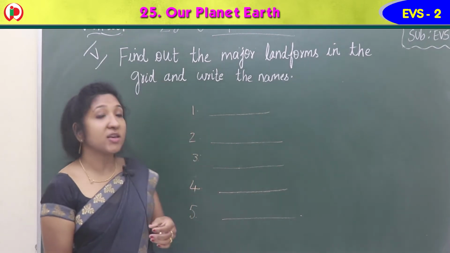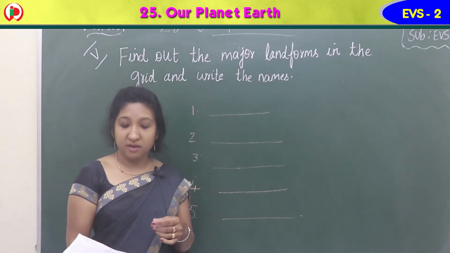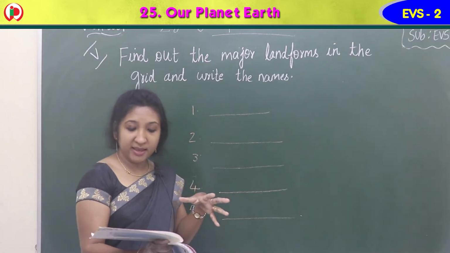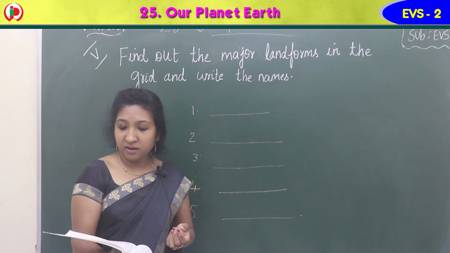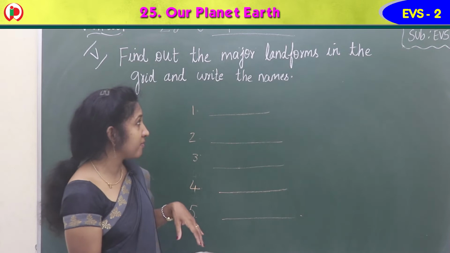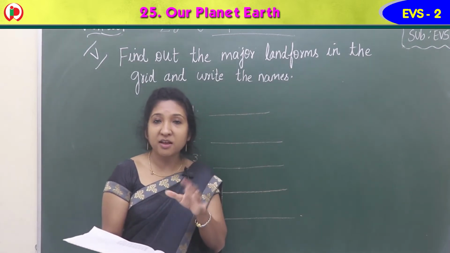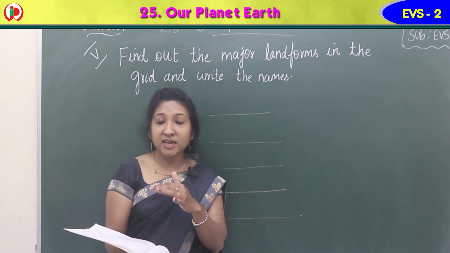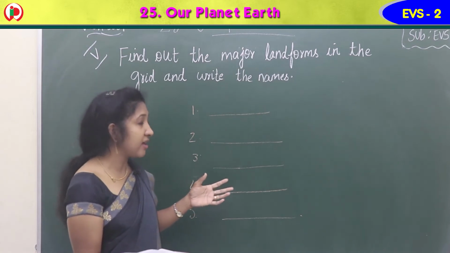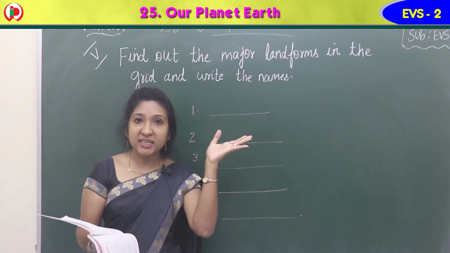So the next exercise, exercise 5. Find out the major landforms in the grid and write the names. So here in the workbook, page number 55, you can see the grid is given. In that grid you have to find the major landforms. The names of the landforms are hidden there, here and there they have written, you have to find out. So 5 major landforms are there. Let us find out.